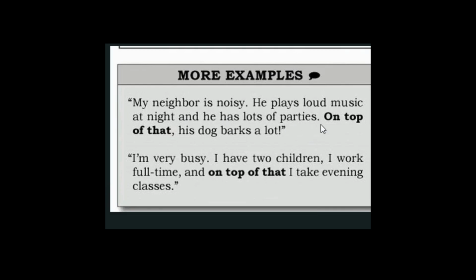And he has lots of parties. He invites people, family members or friends, to attend, where they talk and laugh, which is also noise. People make noise when they attend parties. They play loud music. Someone is telling, my neighbor, who lives next to this person's place, is noisy.